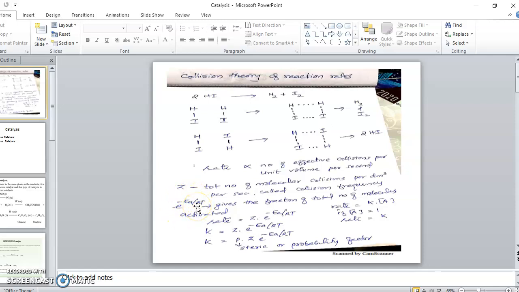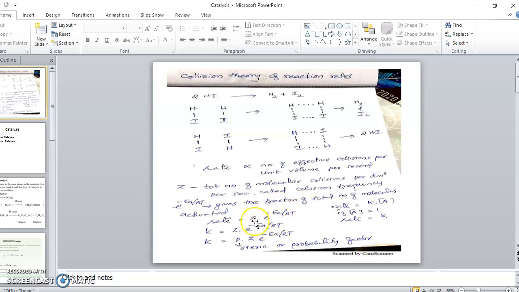So if you multiply these two, Z into e raised to minus Ea by RT, this will give you the number of molecules colliding with enough energy per unit volume per second. Clear? Now we can say that is the number of effective collisions per unit volume per second.